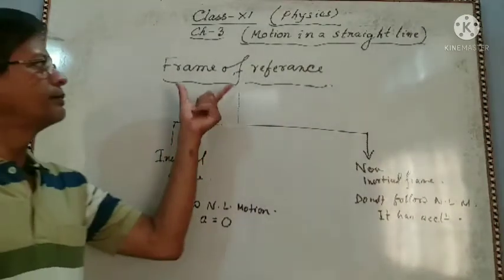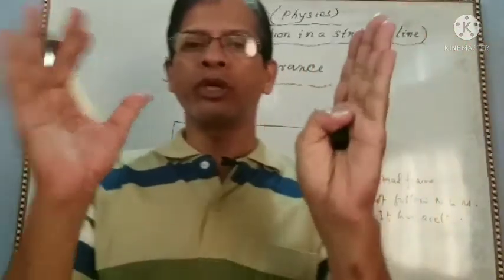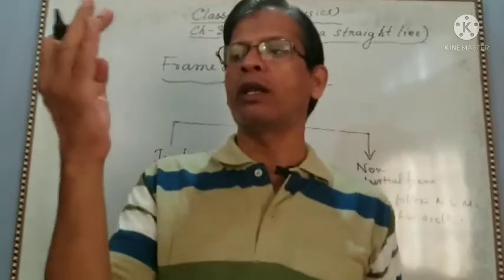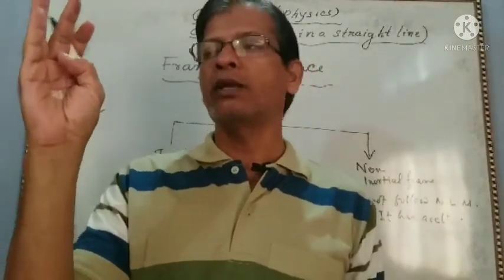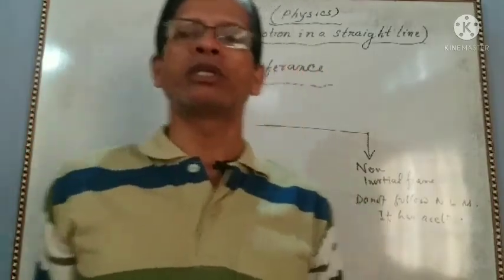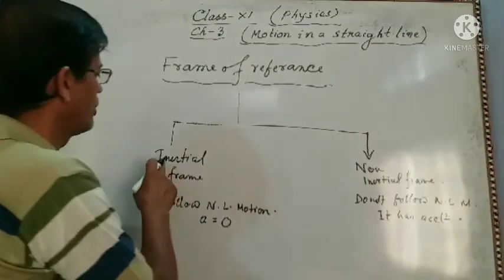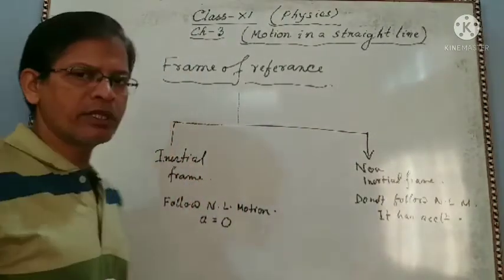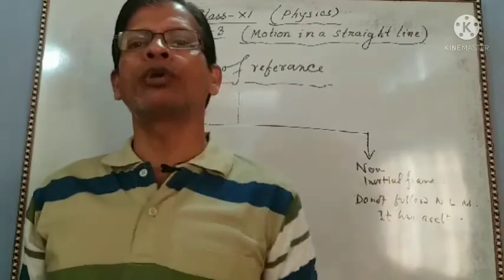So what are we getting? Frame of reference means a coordinate system attached to an observer which will observe the motion of an object, and in this case he can describe displacement, velocity, acceleration of the object. This is the frame of reference. This frame of reference is of two types: inertial frame and non-inertial frame. Inertial frame means a frame of reference which holds good Newton's laws of motion.